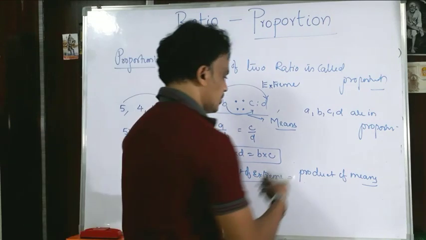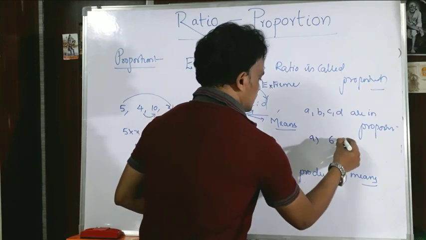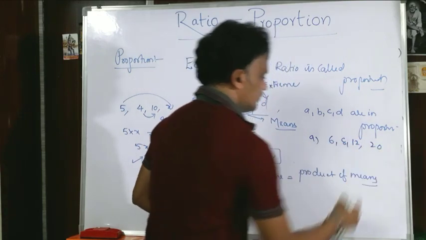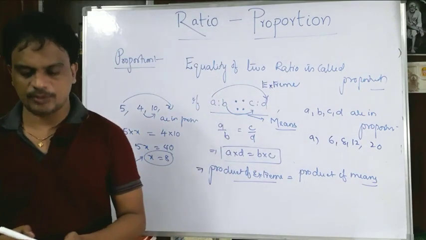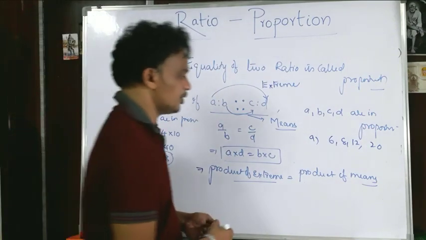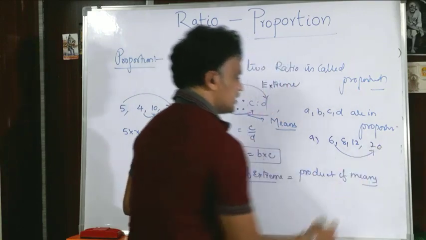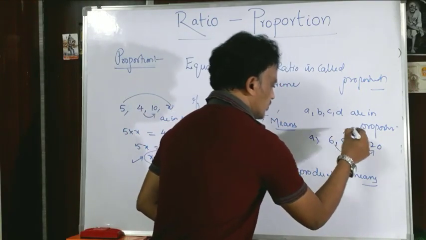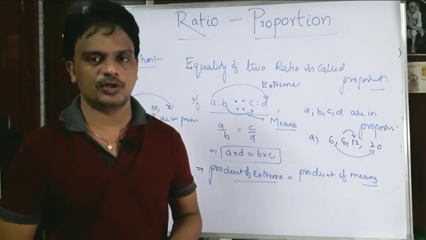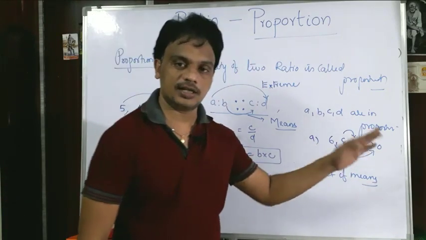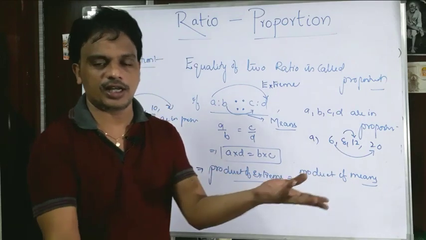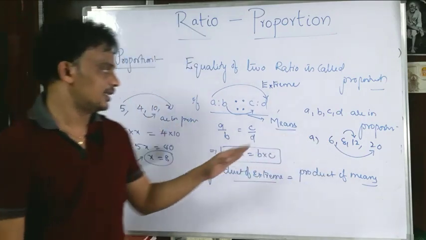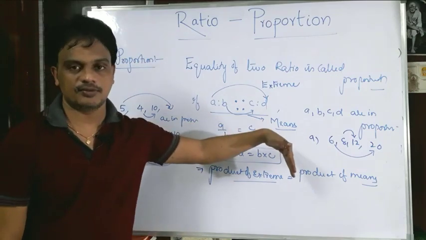Suppose like this is given: 6, 8, 12 and 20. Check whether they are in proportion or not. Product of extremes, 6 into 20, is 120, and product of means, 12 into 8, is 96. So product of extremes is not equal to product of means, then we cannot say they are in proportion. Right or not? Like this they can ask questions on proportion.